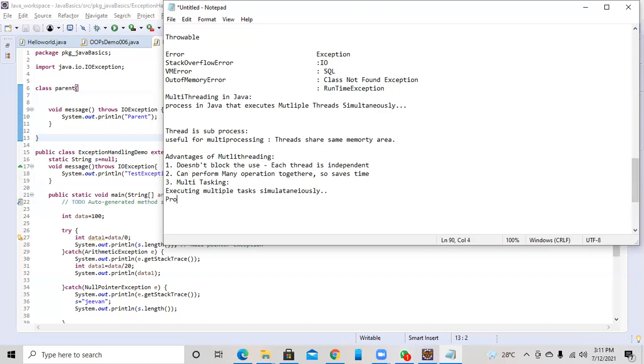Since Java supports it, we always prefer thread-based multitasking. Why? If you follow process-based, each process has its own address in memory, so each process allocates a separate memory area.